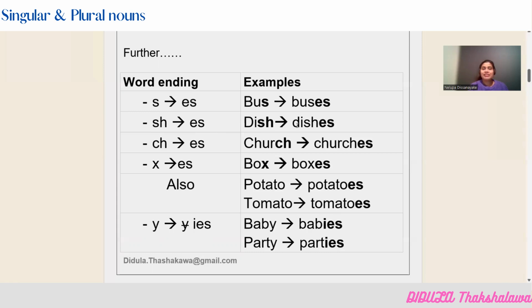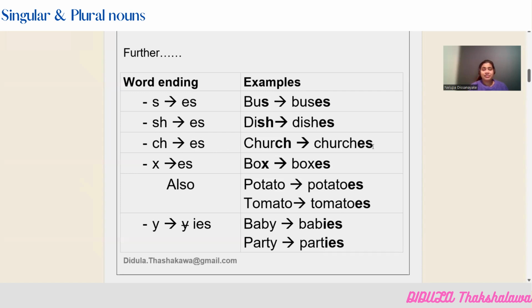Therefore, when you want to convert this into plural, it has to be dishes. Another rule here, CH. If a noun ends with these two letters, CH, when you want to convert it into a plural noun, then you have to add these two letters, es.